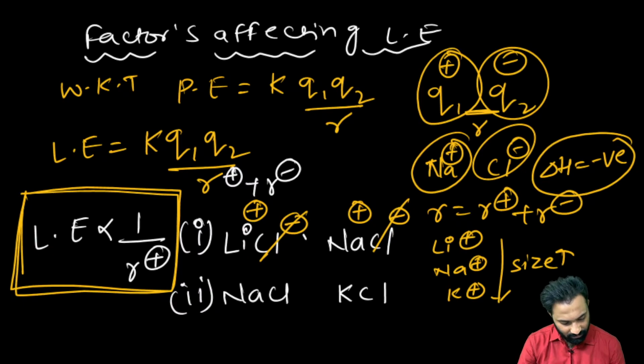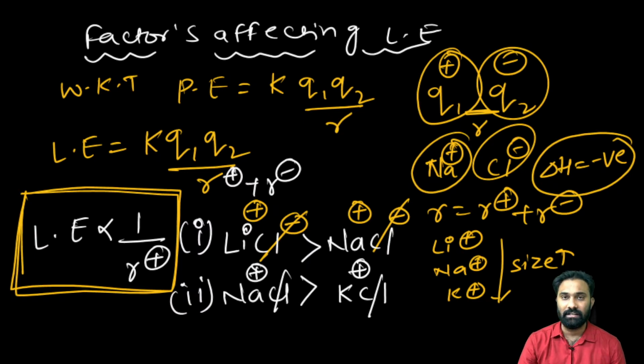Now in the first one, LiCl. In the second one, we have NaCl. Why? Here it is K plus and here it is Na plus, with Cl minus and Cl minus in both. Higher the size, lesser will be the lattice energy. Clear? Done? Right. Now, next one.